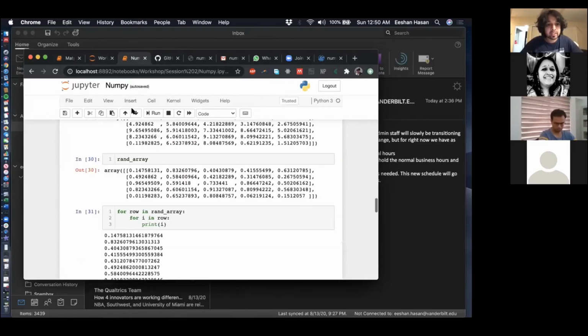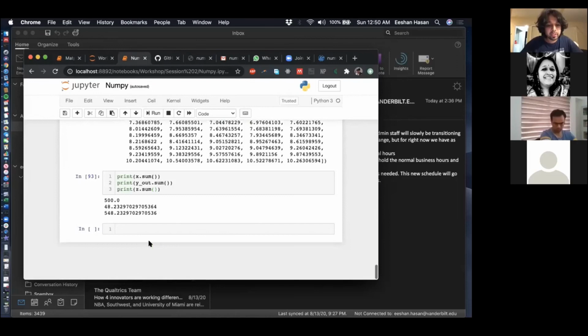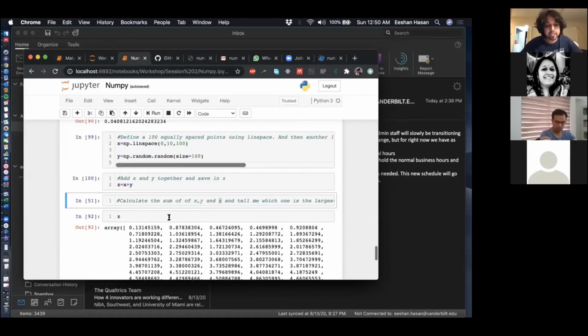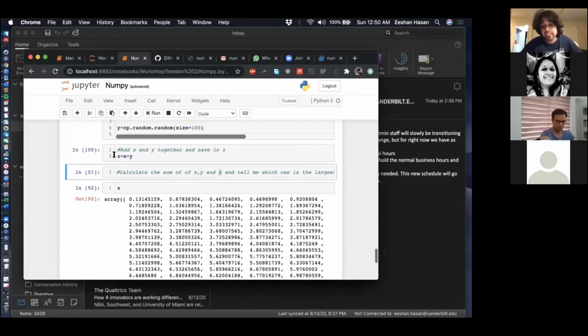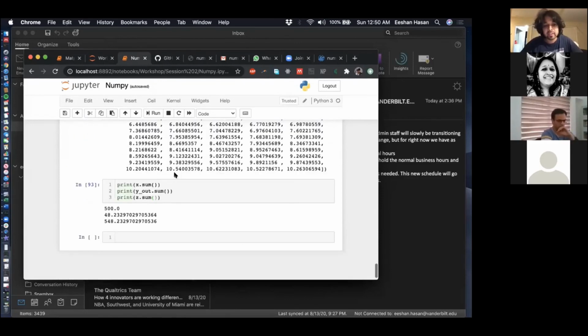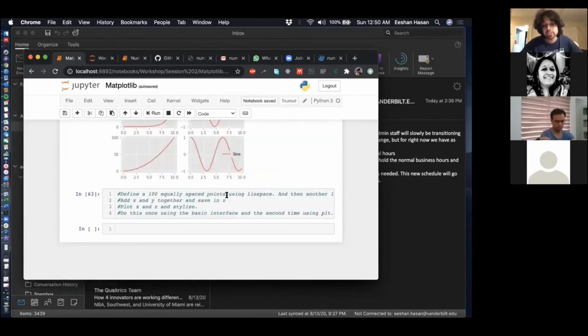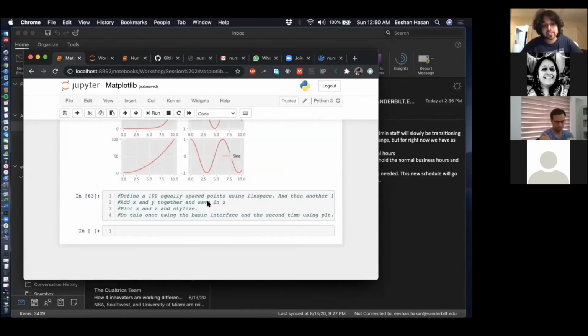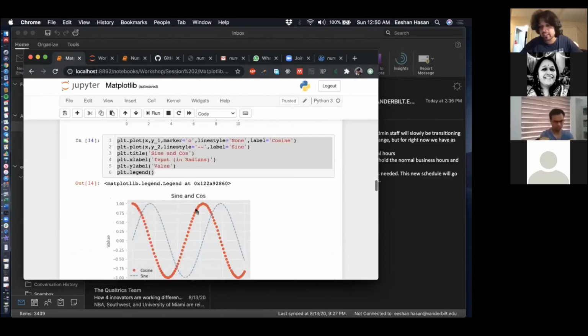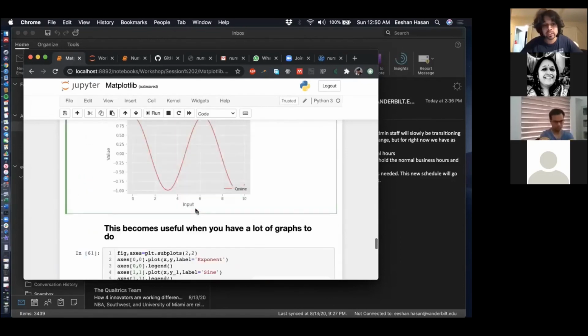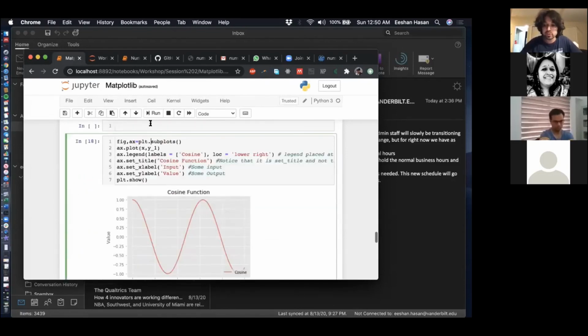For the people who did not work it out, let me just give you the answer. So z is equal to x plus y. And now we're just trying to visualize the z. So I want you to use two different ways of visualizing it. One way is to just directly use plt, and the other way is to use plt.subplots. So if you have the Jupyter notebook, it should be pretty straightforward.